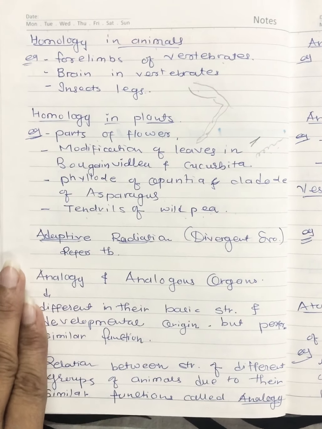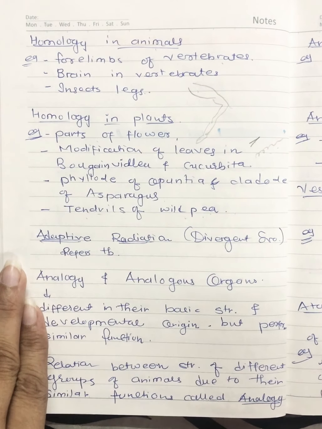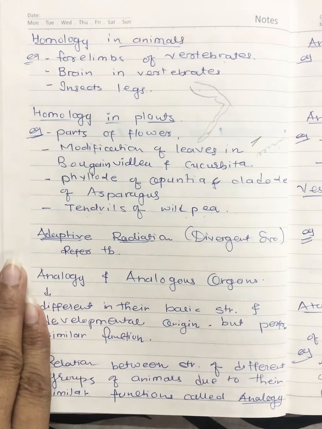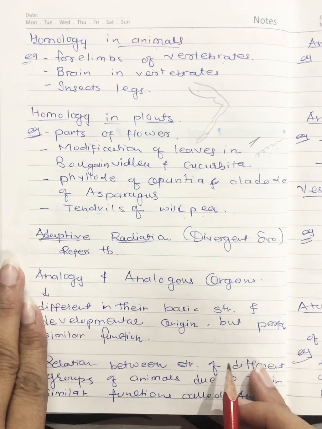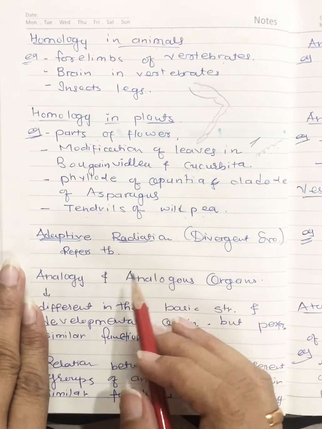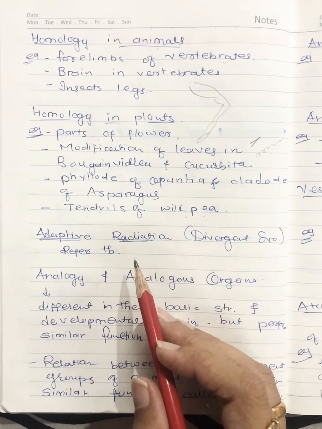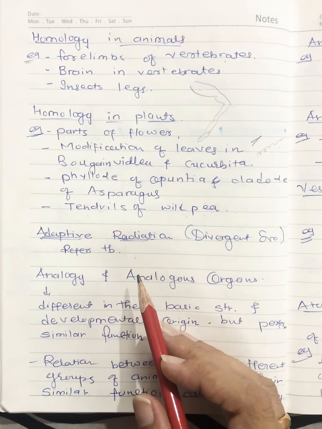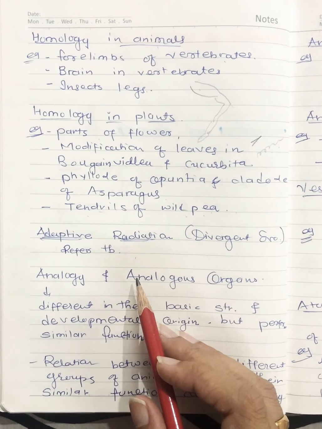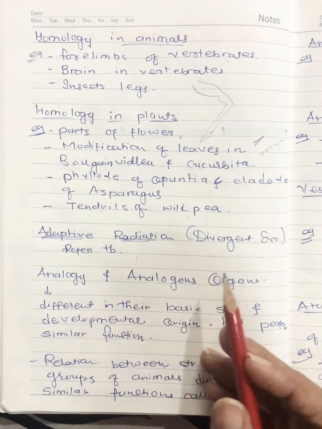Now another topic, that is adaptive radiation or divergent evolution. I am not going deep as it is the same, so refer to the textbook that we have already talked on. Marsupials, Darwin's finches, same thing, right?